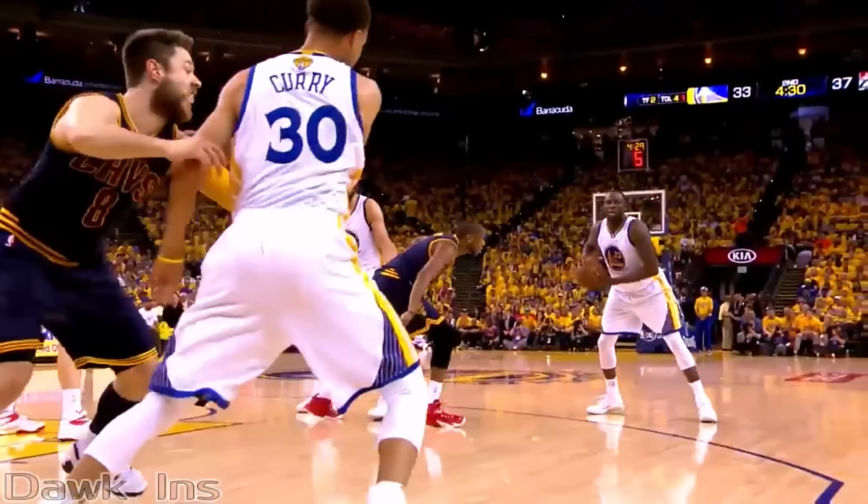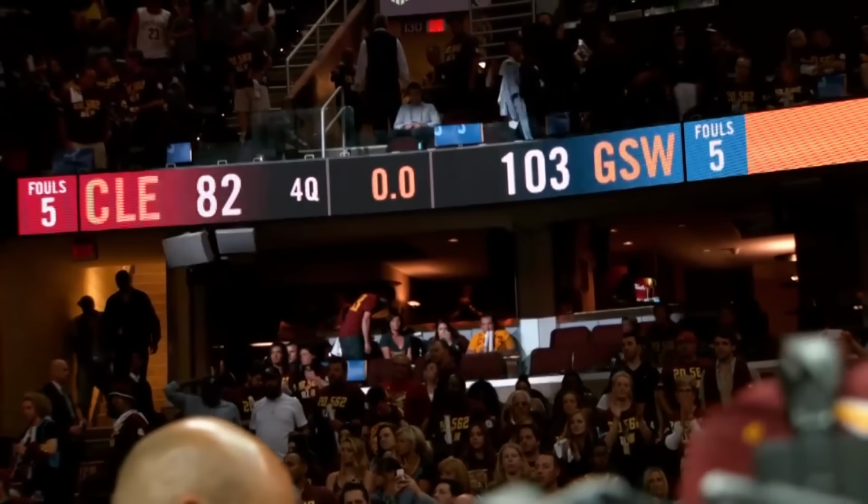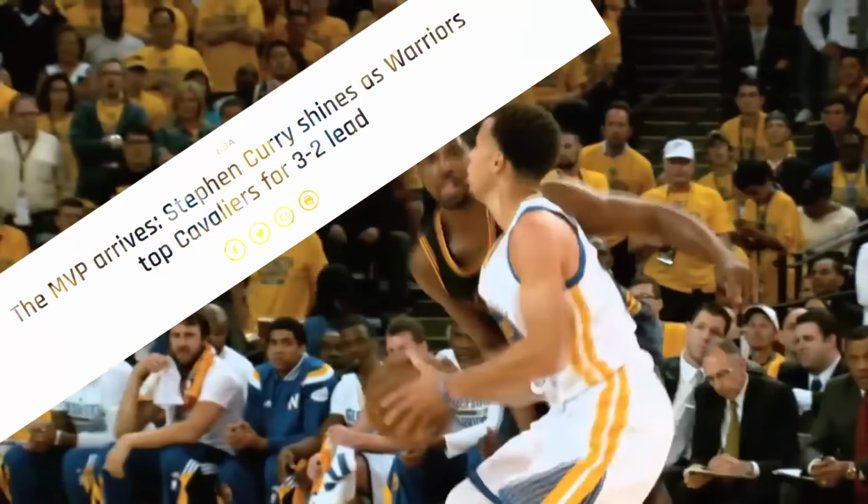Sure, Steph eventually caught fire and ended up shooting 50% with 27 points, 6 rebounds, and 6 assists, but you could argue that his first half woes pretty much cost him the game, seeing as how they only lost by 5 points. And after that game, wait a minute, what's this? Game 4, Curry puts up 22 and 7 while shooting 47%, Warriors win by 21. Game 5, he notches 37, 7, and 4, shoots a staggering 56%.